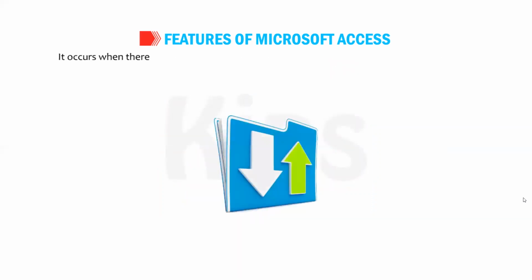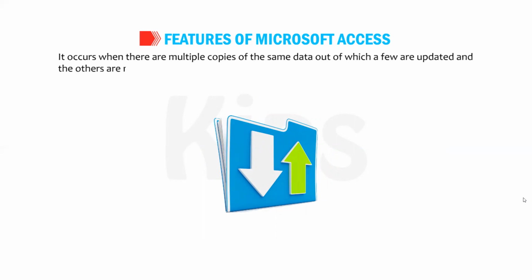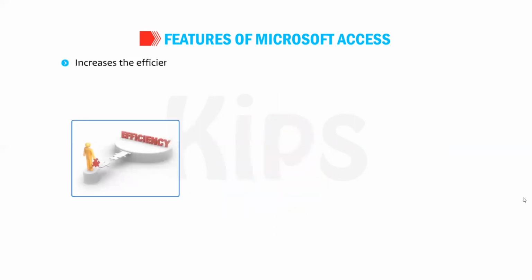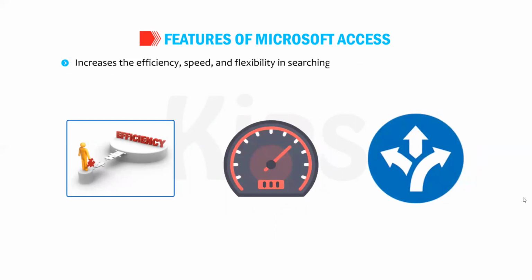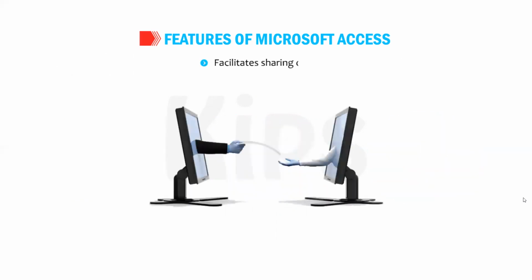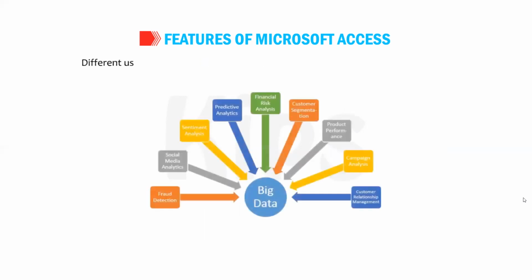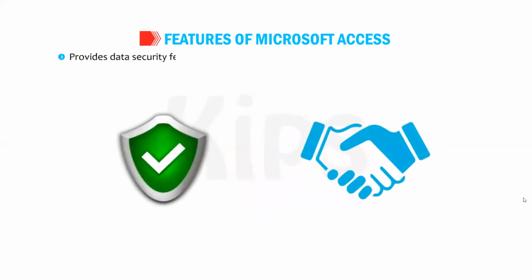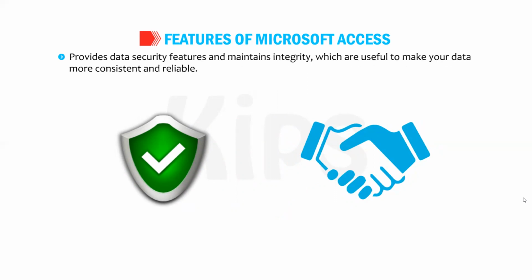It occurs when there are multiple copies of the same data, out of which a few are updated and the others are not. Increases the efficiency, speed, and flexibility in searching and accessing the information. Facilitates sharing of data. Different users can use the same database to extract data according to their needs. Provides data security features and maintains integrity, which are useful to make your data more consistent and reliable.